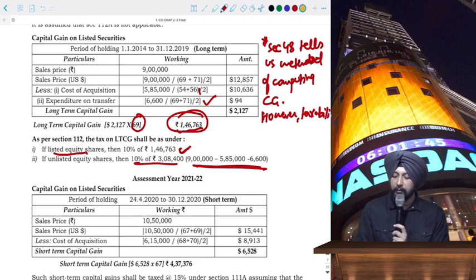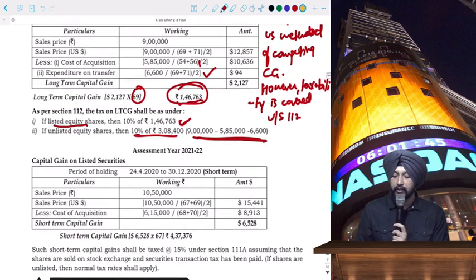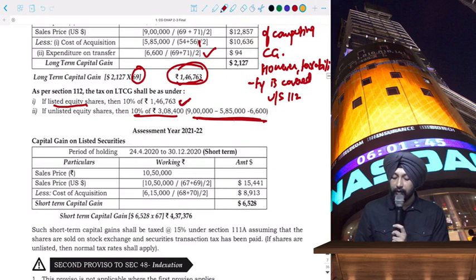However, taxability is covered under section 112. I hope this is fine.